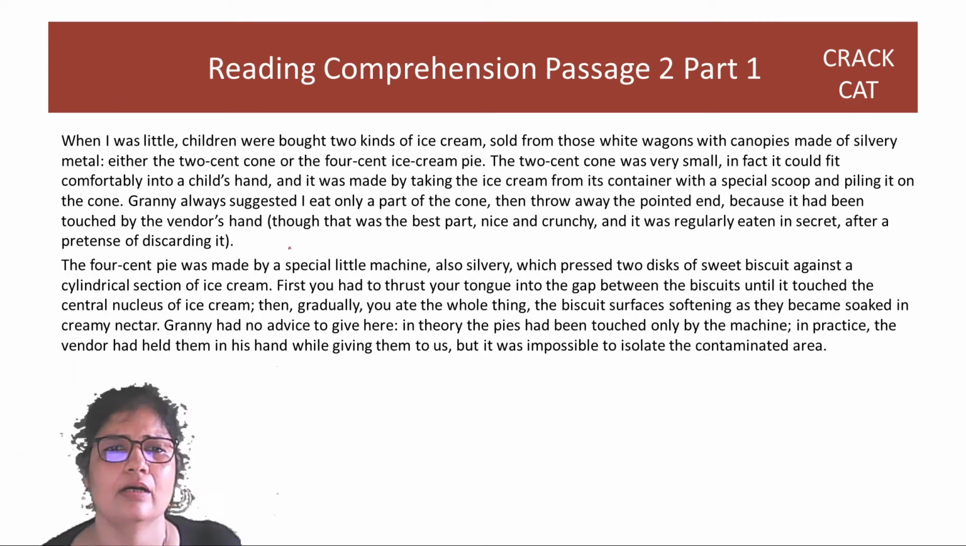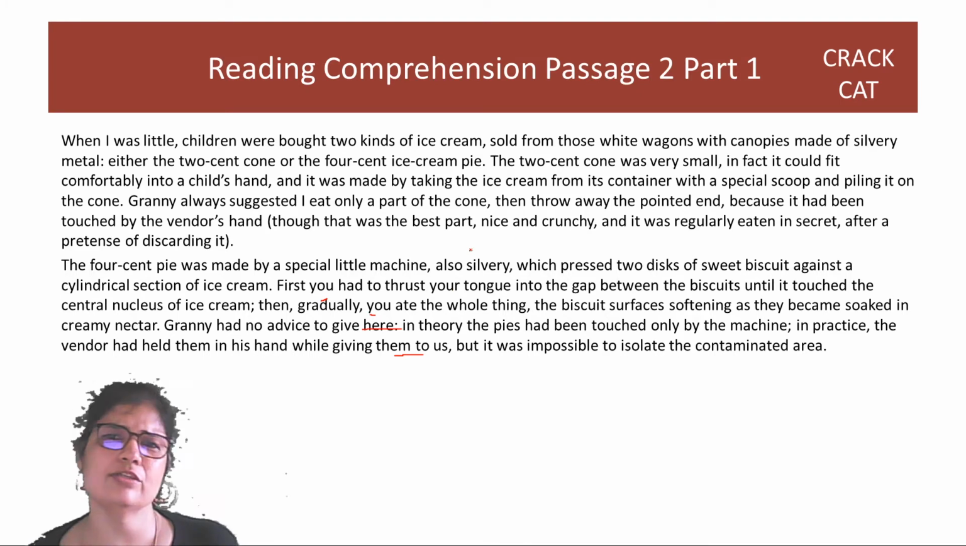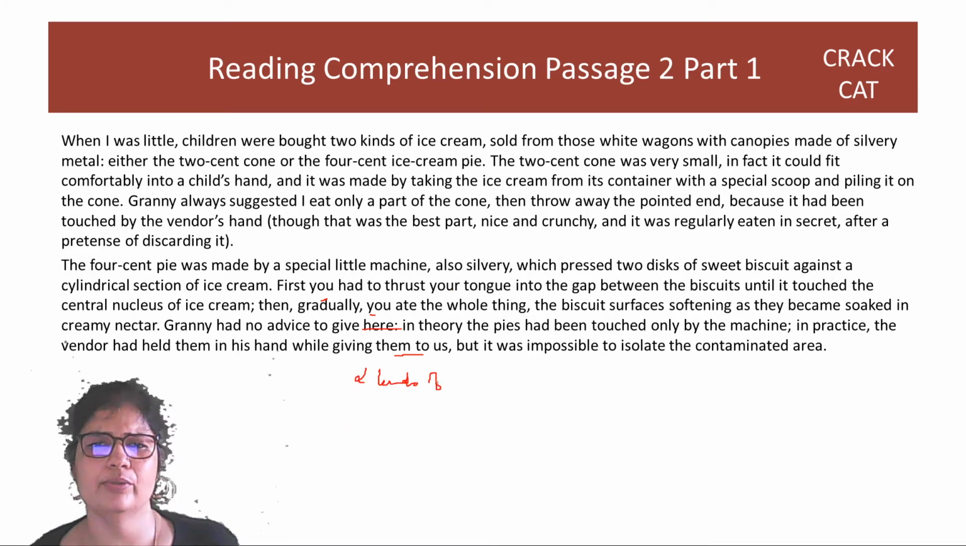Then, how they were made and how they were eaten. First, you had to trust. And gradually, Granny had no advice to give here. In theory, the pie had been touched, but you cannot isolate. So the first two paragraphs actually just talk about the two kinds of ice cream. What do you discard? What do you keep? Right?